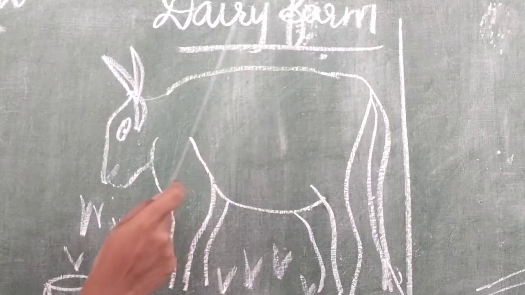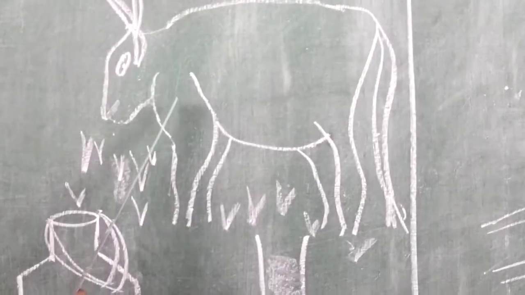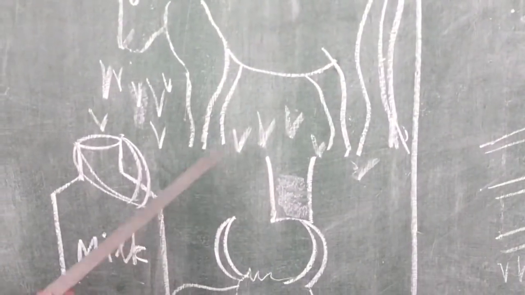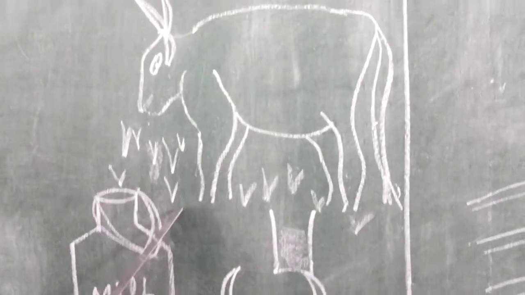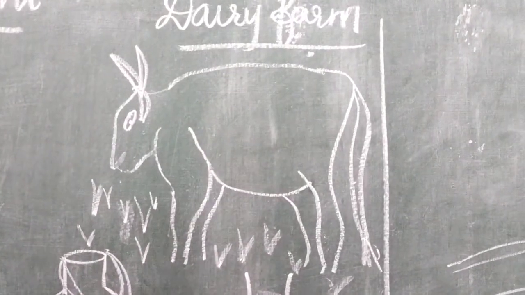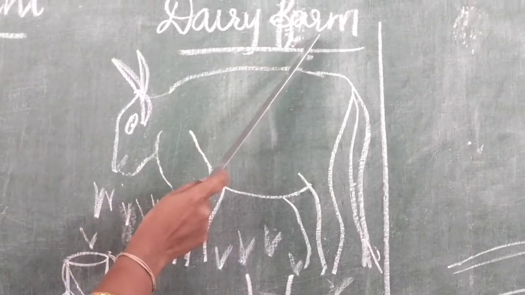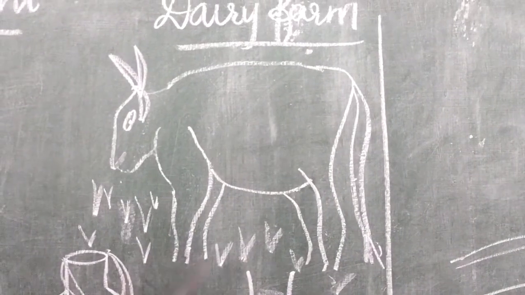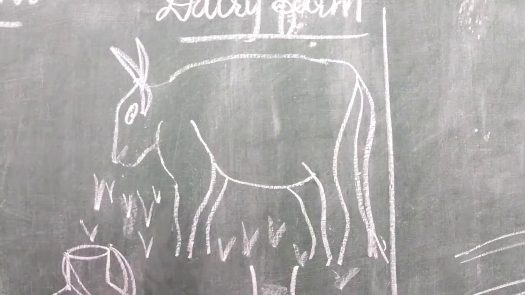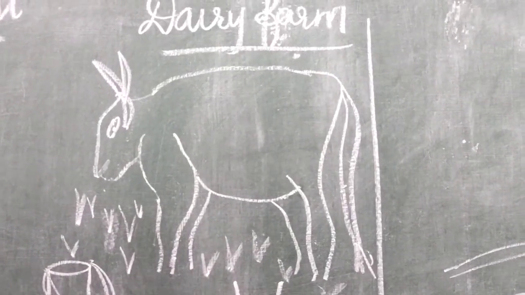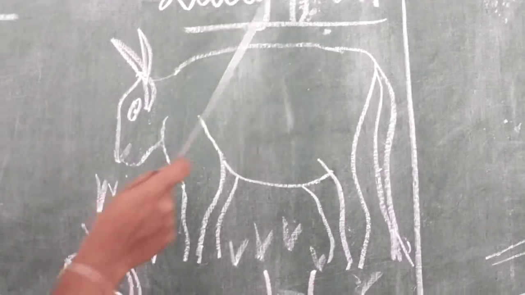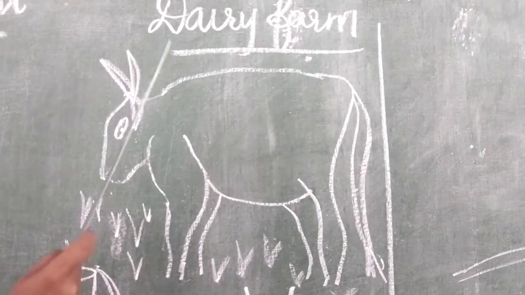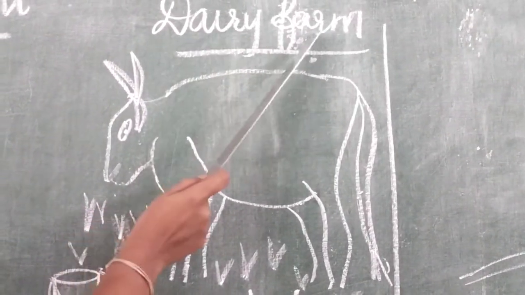What is dairy farm? Students, if we rear the cattle such as cow, goat, buffalo in the particular area for getting milk and meat from these animals, then this type of farm is called a dairy farm. Why do we rear these animals? To get milk and meat from them. So dairy farm means rearing the cattle such as cow, buffalo in the particular area.